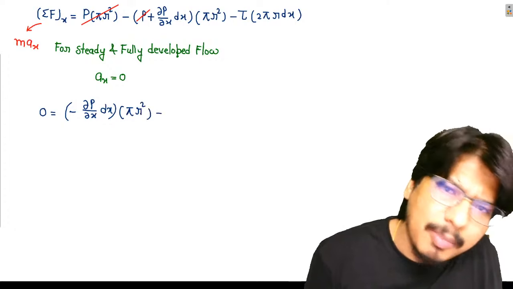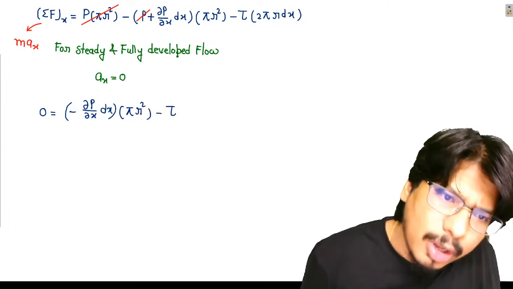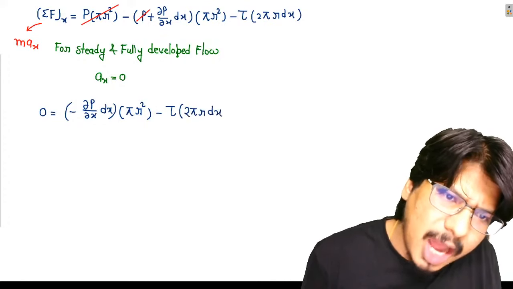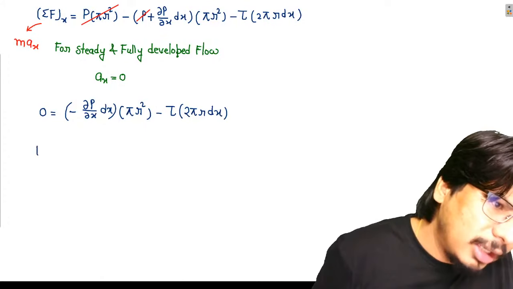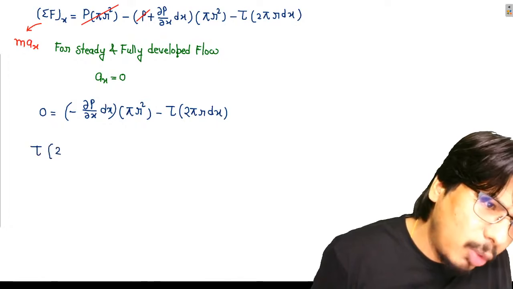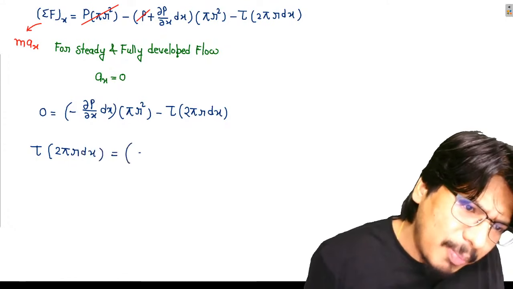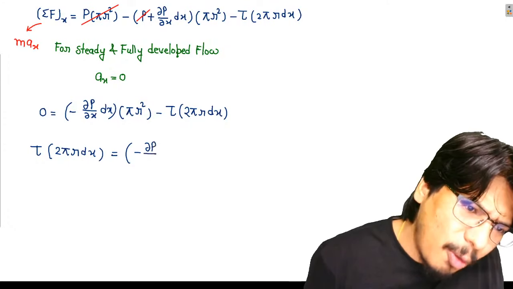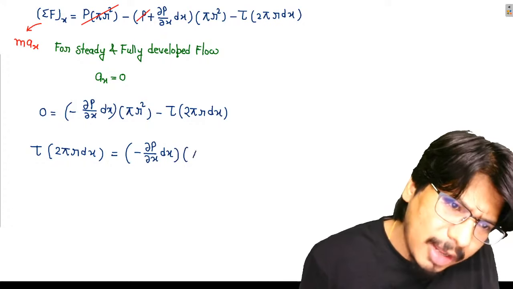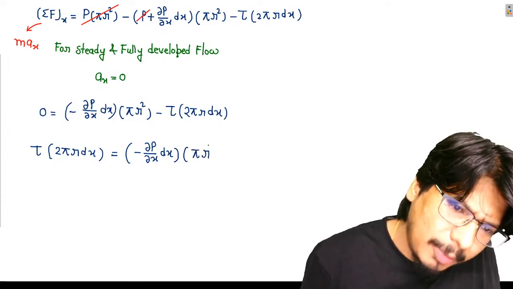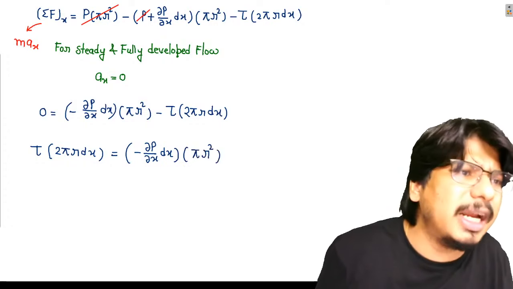What I'm getting here? Minus tau 2 pi r dx. Now look carefully. Can I write in this way? Tau into 2 pi r dx is equal to minus dou P by dou x into dx into pi r square. Now something is getting cancelled.